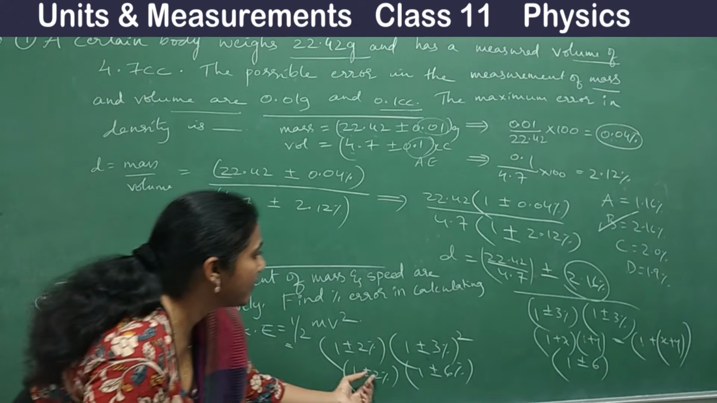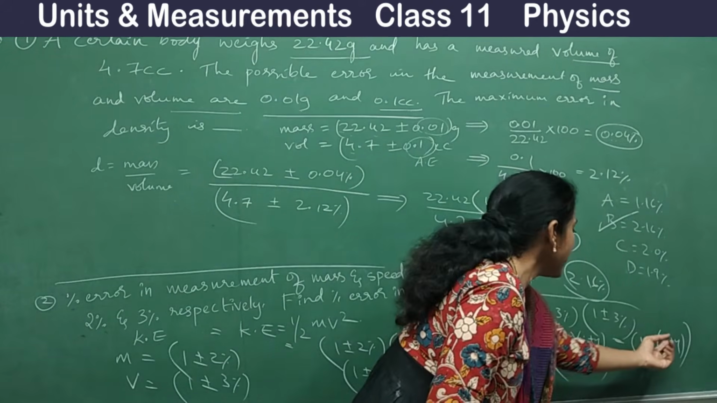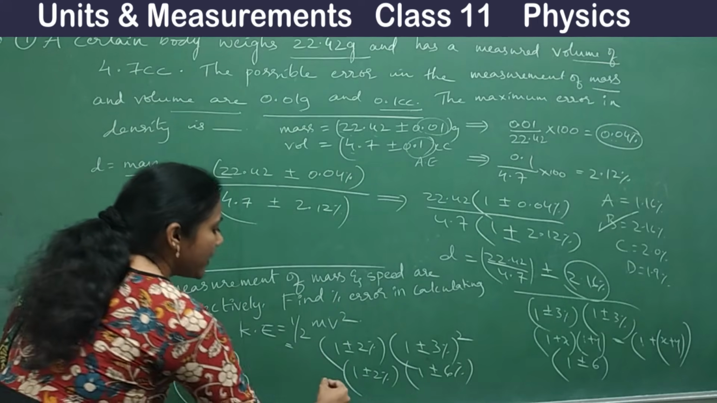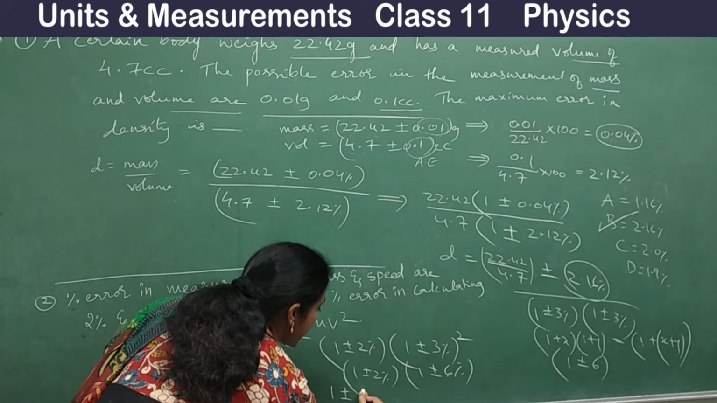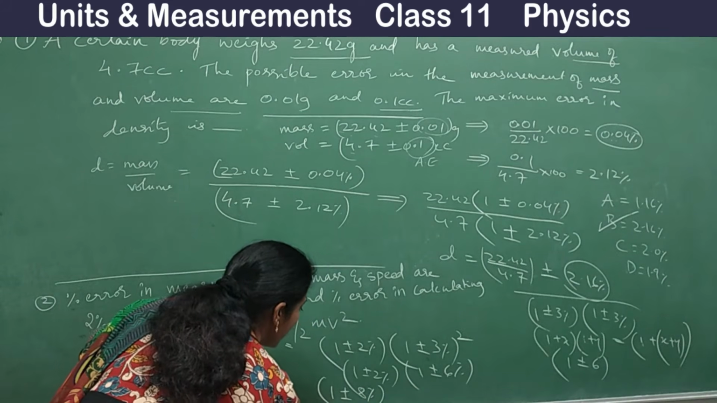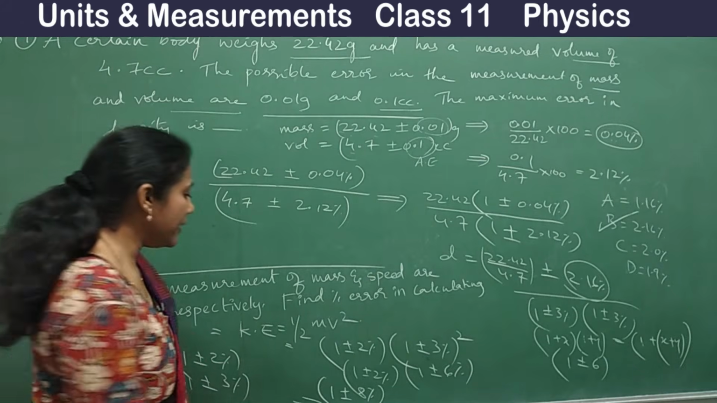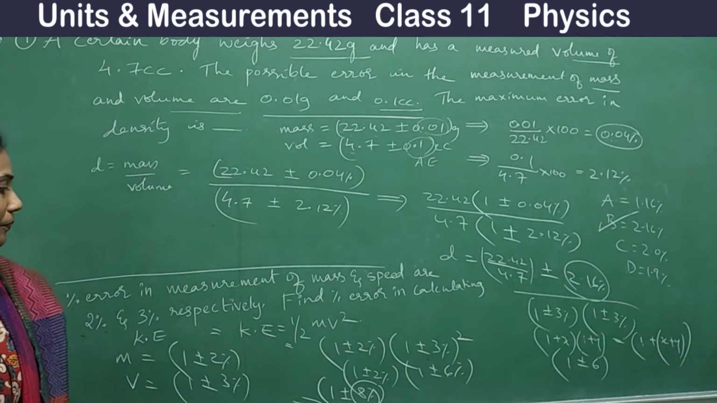So here again, this is in the formula 1 plus x into 1 plus y. So it is 1 plus x plus y, right? So that helps you a lot here. So what is the answer here? 1 plus or minus 2 plus 6. It is just 8%. So this is your answer. Okay, so what is the error in kinetic energy? Error in kinetic energy is 8%. Okay, so this is how you can do a problem.